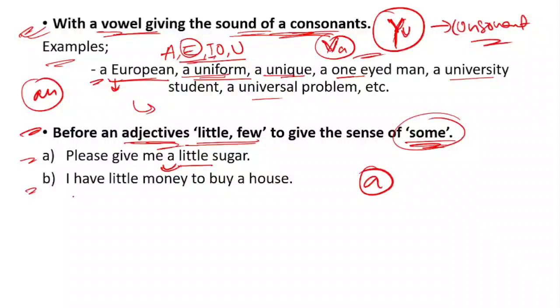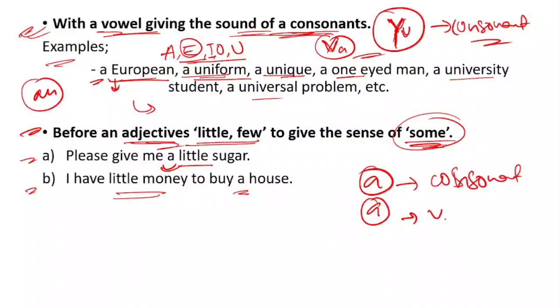Secondly, here: I have a little money to buy a house. Here he is talking again, the sense of the adjective is little. He is talking about some again, so here we will be using a before house. So those are the important things you have to remember before using a. First, a consonant. Then wa or yu, starting with a vowel but its sound is coming like wa or yu. And then an adjective where the sense of the sentence is some or little.